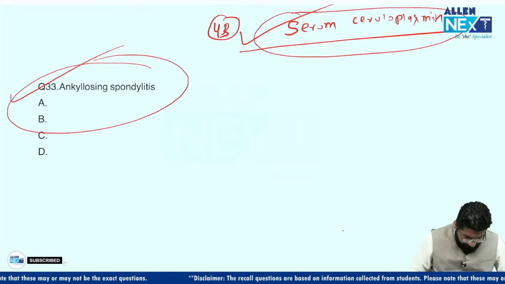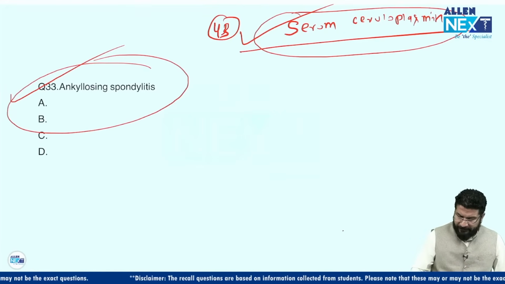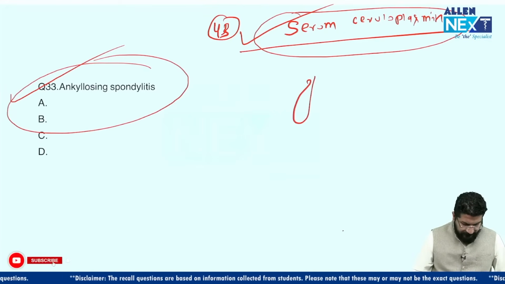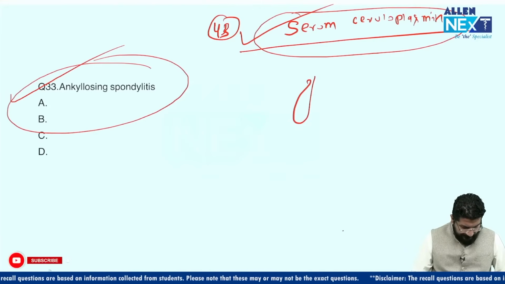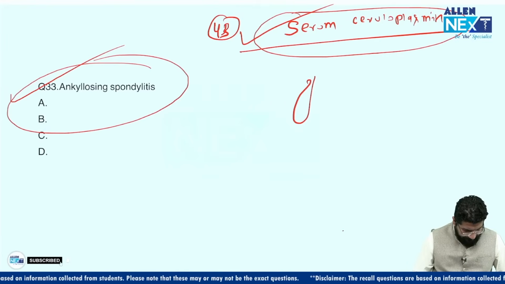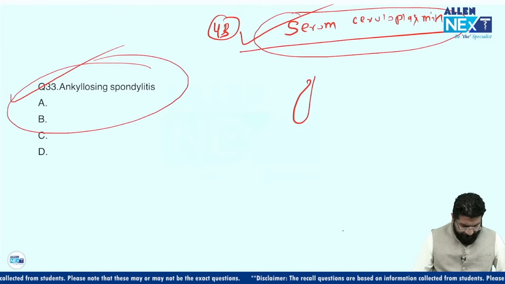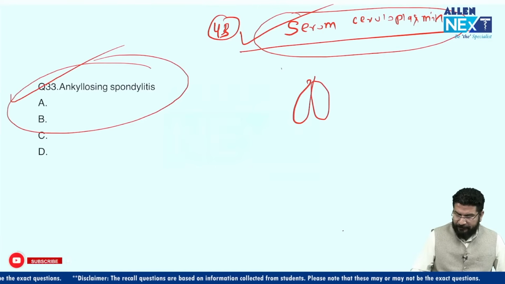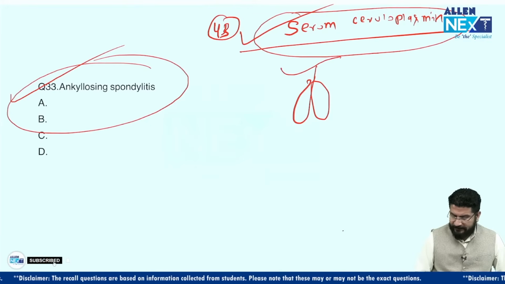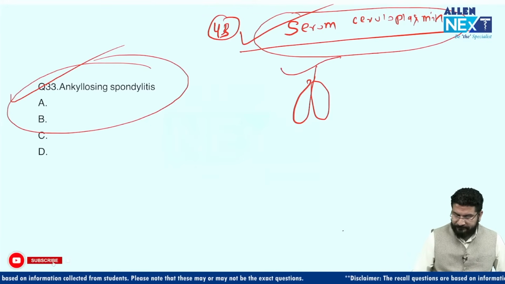Pituitary tumor removed, one question. Okay, what was the question? Pituitary tumor removed. The surgery that we do for pituitary tumor is transsphenoidal resection. Post-operative, there is polyuria. Suppose this is the pituitary gland, hanging in an area called the sella turcica, and you have removed the tumor.